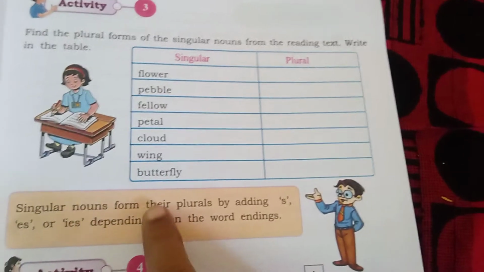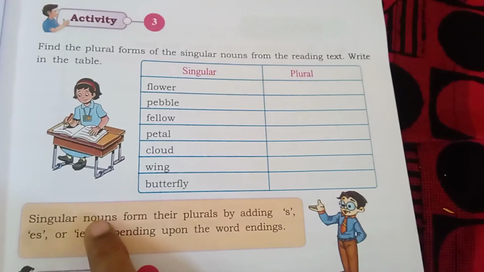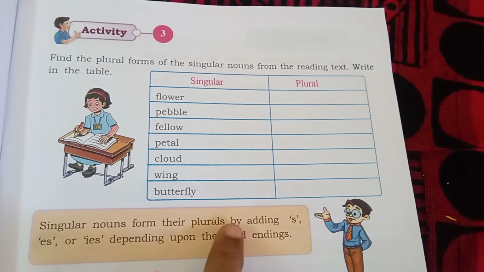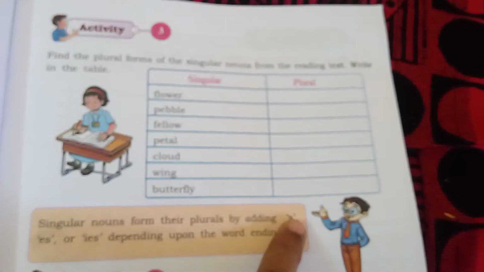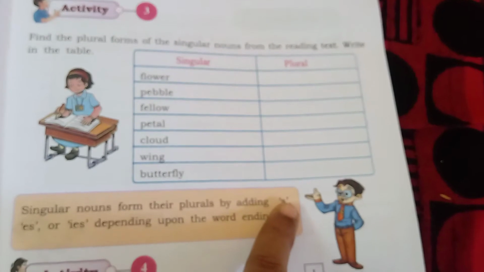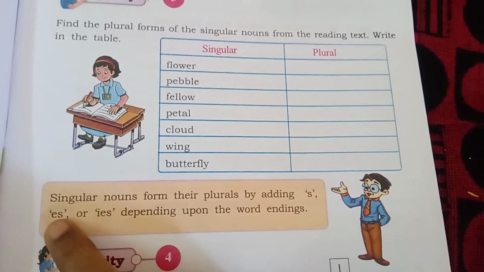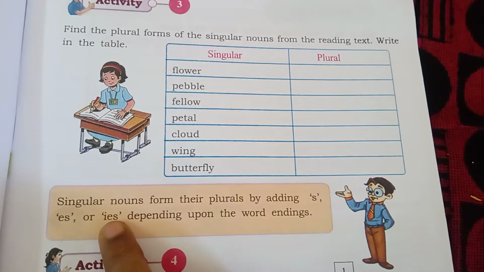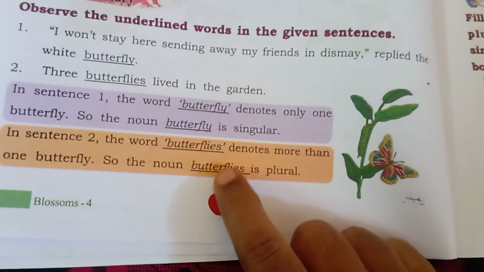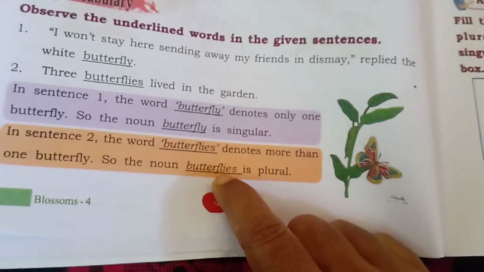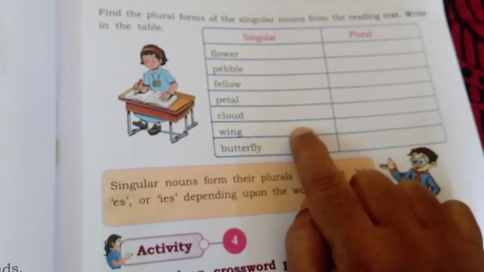Singular nouns form their plurals by adding S, ES or IES. So, butterflies, here IES was added. Do you understand, children? Wing, only for wing what will be added? Only S will be added.